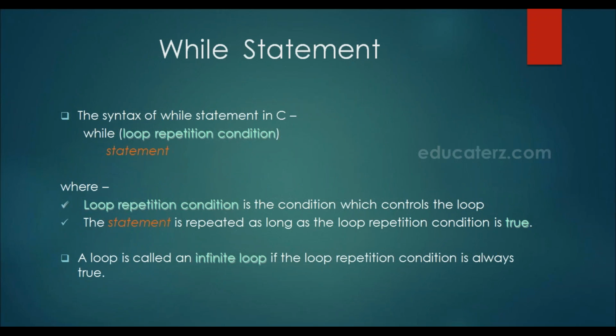Now the syntax for while loop is while, the loop repetition condition, and then a block of statements. The loop repetition condition is a condition which controls the loop. So the statements will be executed till the condition remains true. A loop is called an infinite loop if the loop repetition condition is always true. In that case, we may have to use some if-else in the loop and execute break to come out of the loop.